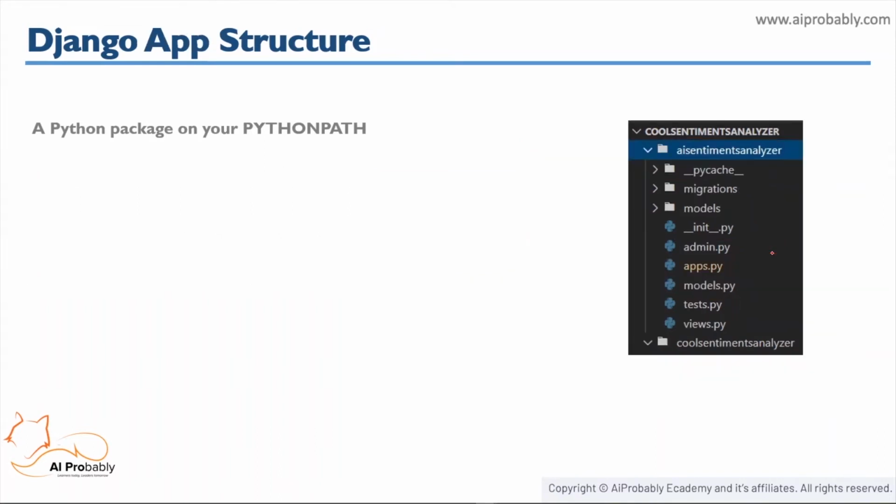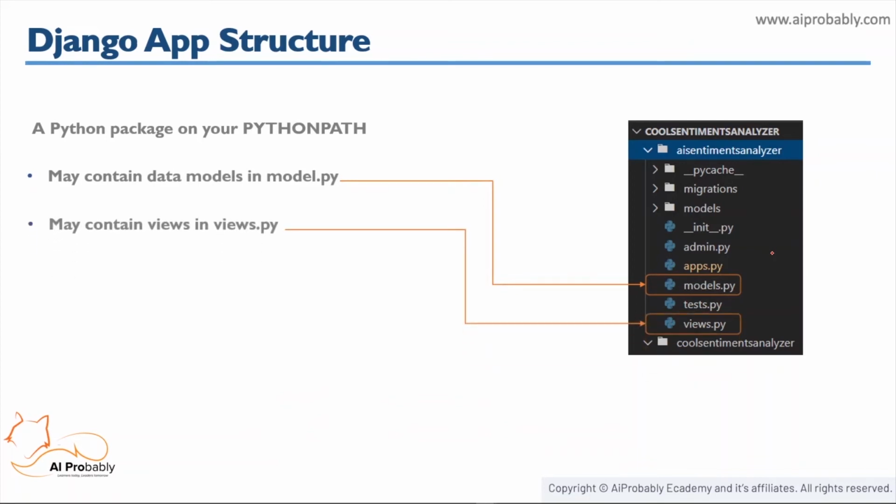After that comes the Django app structure. Inside the project, a Django app is also a Python package on your Python path, but it is basically inside your Django project. A Django app may contain data models in models.py and it may contain views in views.py.